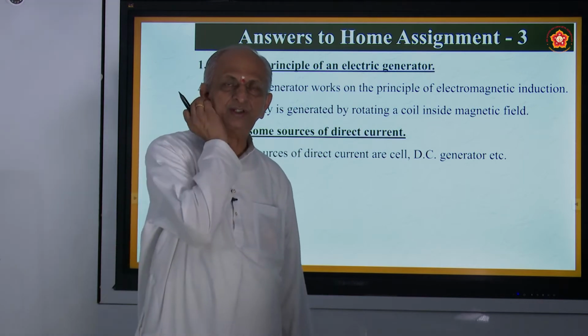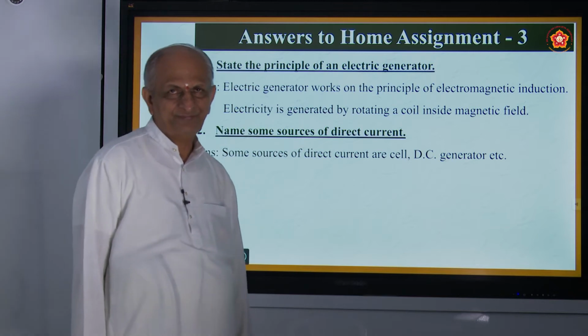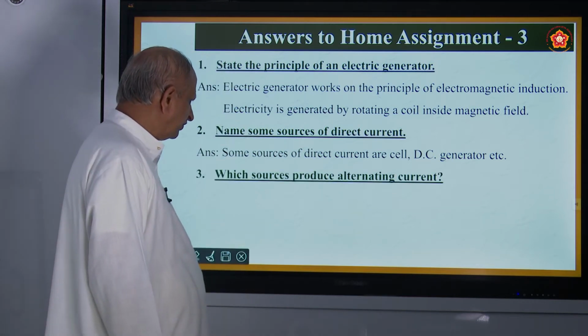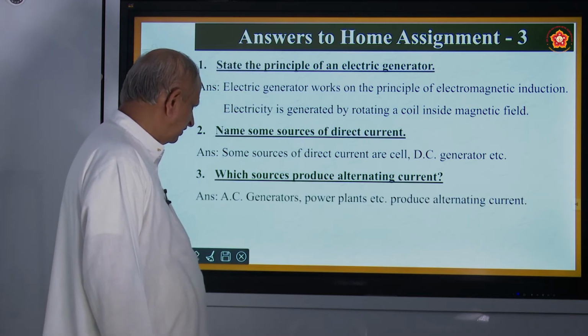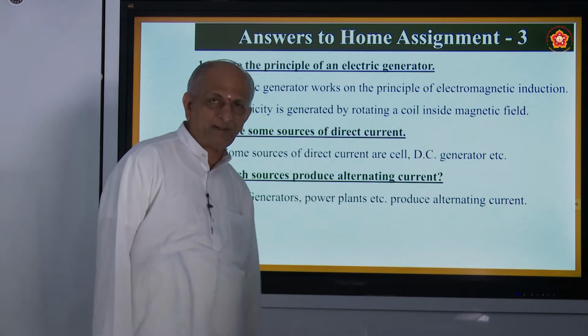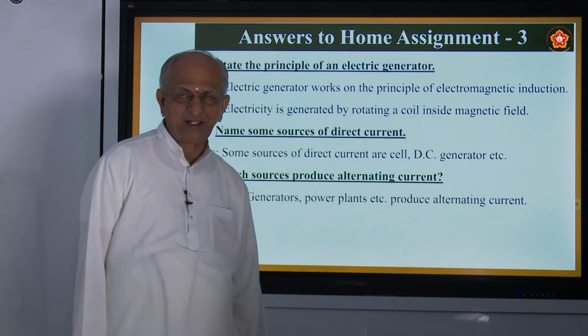This is used in so many experiments in laboratories, is it not? So this is one of the sources. Coming to sources which produce alternating current, one is the AC generator, and power plants, means thermal power plant. They all produce what is called alternating current.